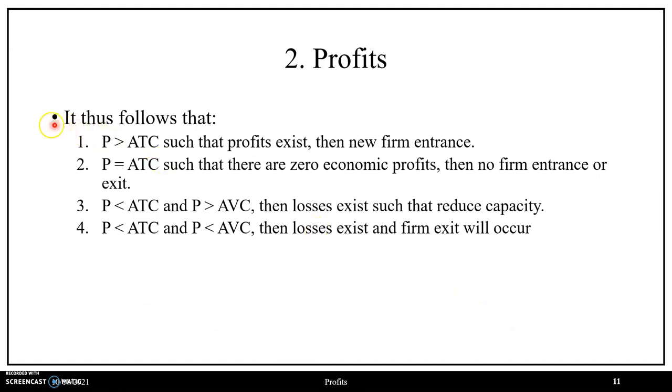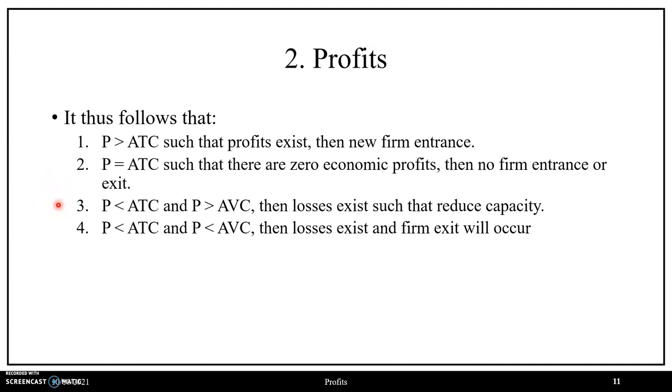So then, with this information, it follows that when price is greater than average total cost, positive economic profits exist, such that new firms will want to enter into the marketplace. Whereas when price is equal to average total cost at a profit maximizing condition, there are zero economic profits, such that no new firms will want to enter into the market, and existing firms in the market will not want to exit.